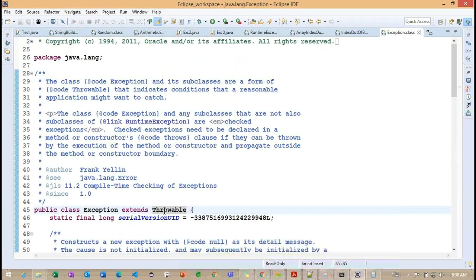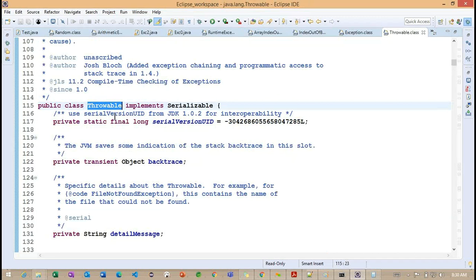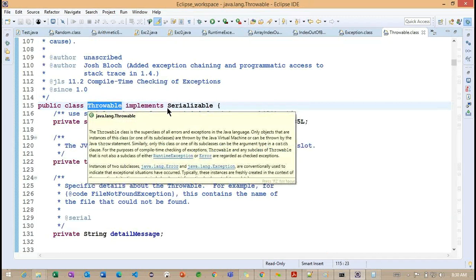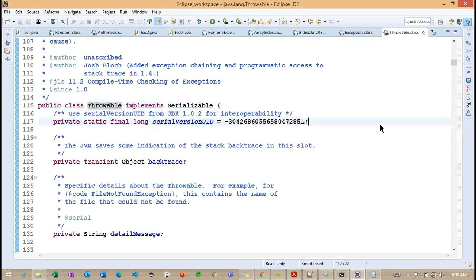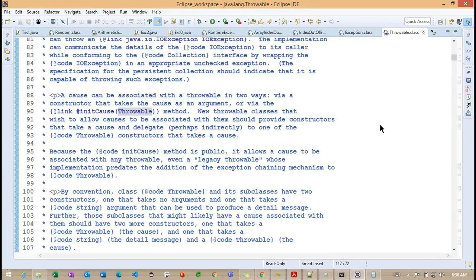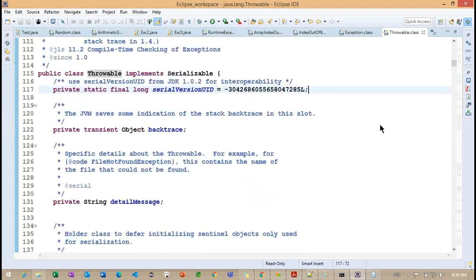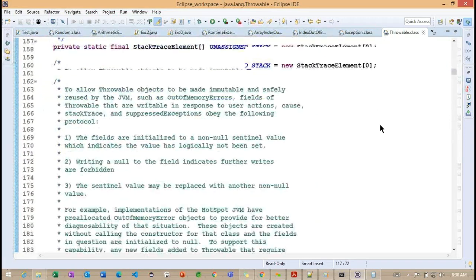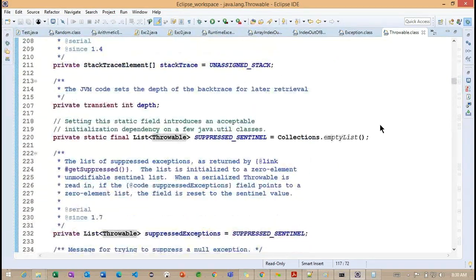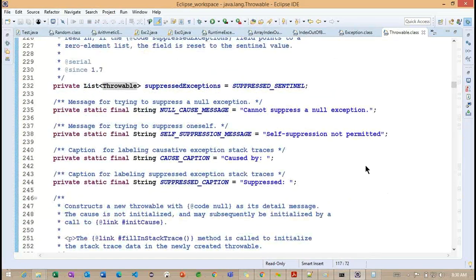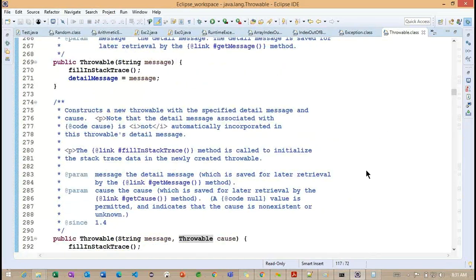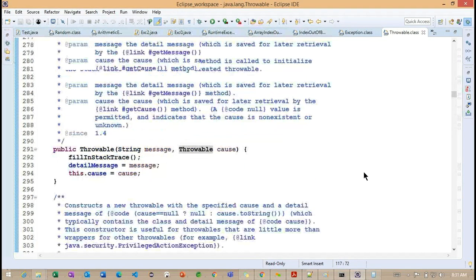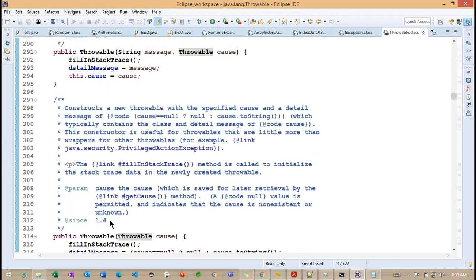Now we'll check the throwable class. Basically, throwable is not extending from any class. By default, all classes extend from the object class. This particular throwable class will have more information. We'll see what information this particular class has. Each class, each method or each constructor will have a message like this.